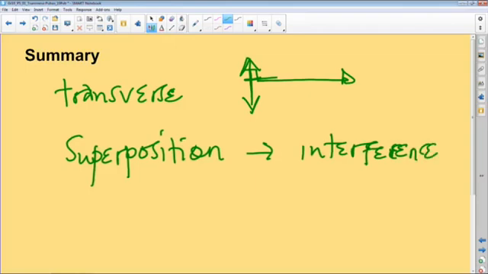And also we looked at wave speed, or rather pulse speed, because it is a pulse. Those are the key things that we discussed today and the key components of a transverse pulse.